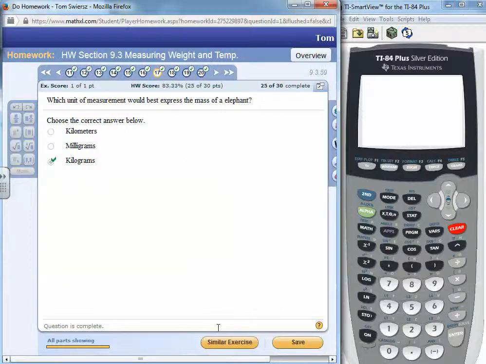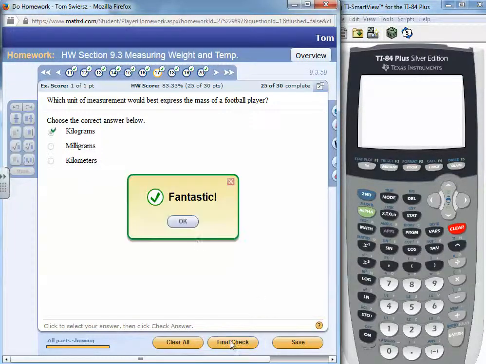All right, homework exercise number 17. Express the mass of a football player. Kilometers is a length, so that doesn't even make sense. Milligrams is minute, if you're measuring something very, very small, like a grasshopper before. And each kilogram is a couple of pounds, so definitely we would measure a football player in kilograms.